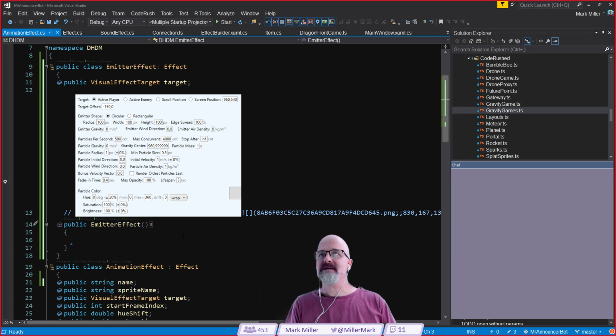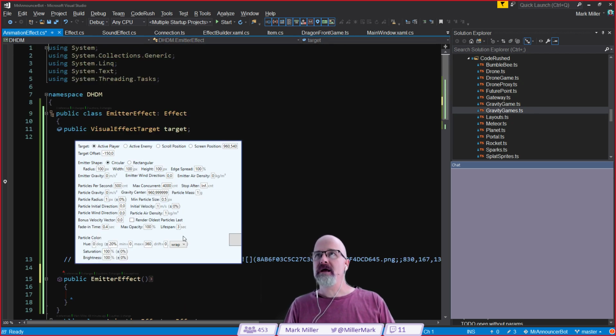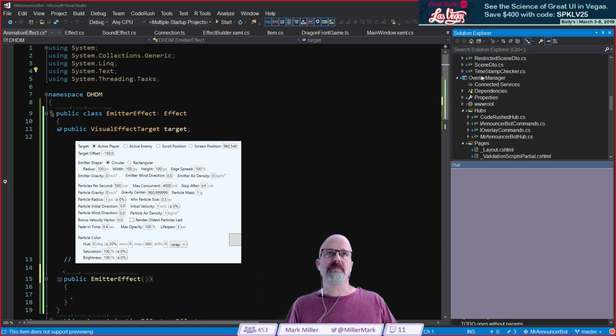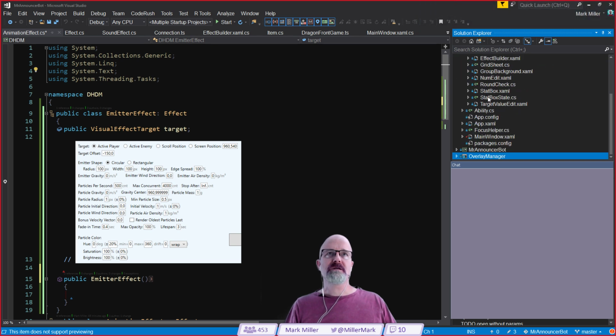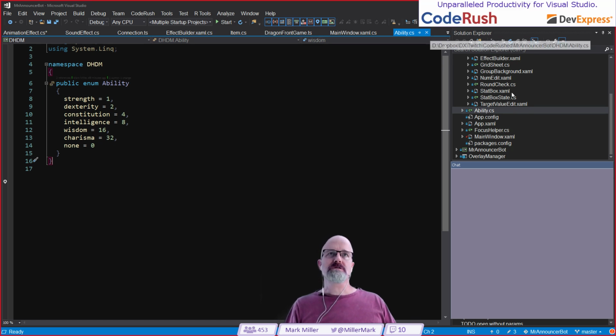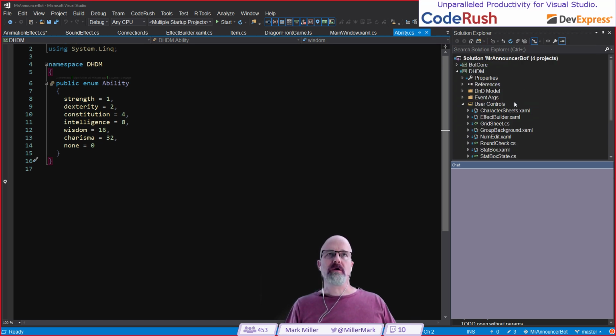Emitter shape is next, and I think I'm going to need an enum for that. Let's see, what am I doing here? Let's go back up into my, not Mr. Announcer Bot, not the Overlay Manager, this one right here. Do I have enums anywhere? What am I doing with those? Looks like I am trying to see existing enums. Is ability an enum? Ability is an enum. Okay. So it looks like I don't have enums organized anywhere yet.